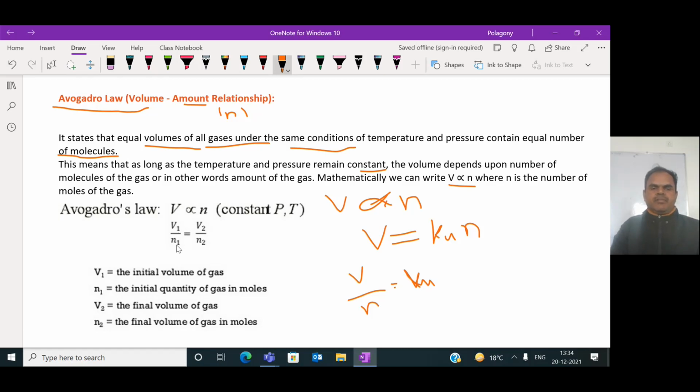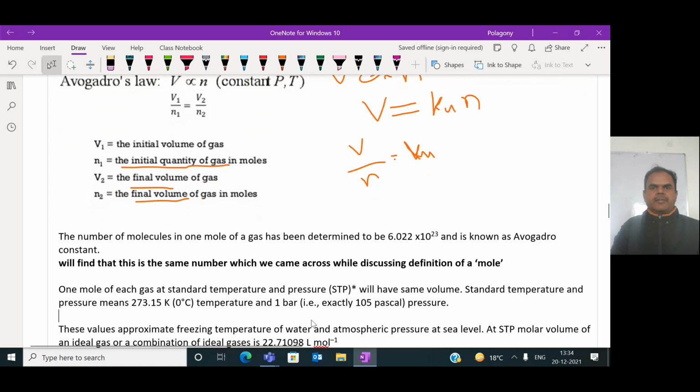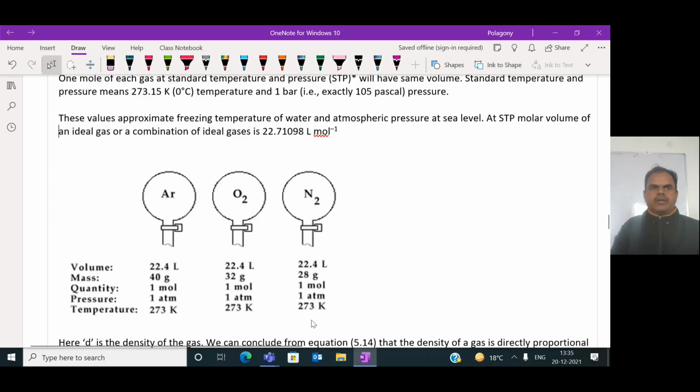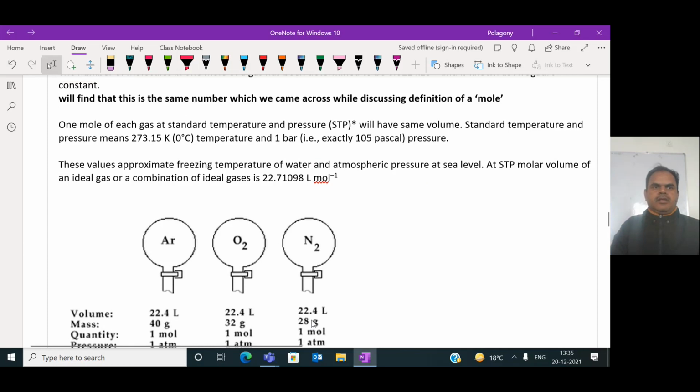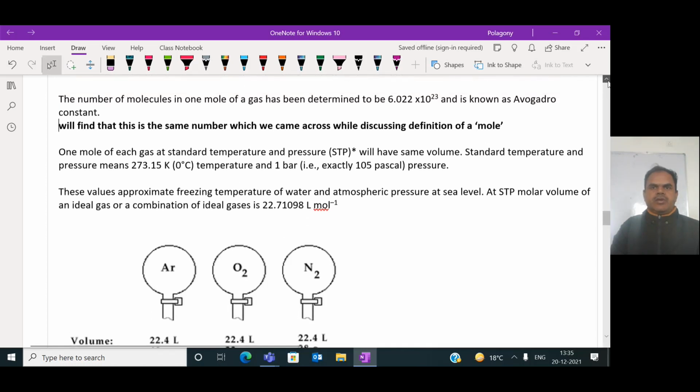So at V1 volume, the number of molecules will be N1, and at V2 volume, the number of molecules will be N2. V1 is the initial volume of the gas, N1 is the initial number of moles, V2 is the final volume, and N2 is the final number of molecules. Finally, at constant temperature and pressure, we find the same number of molecules, which we came across while discussing the definition of mole.